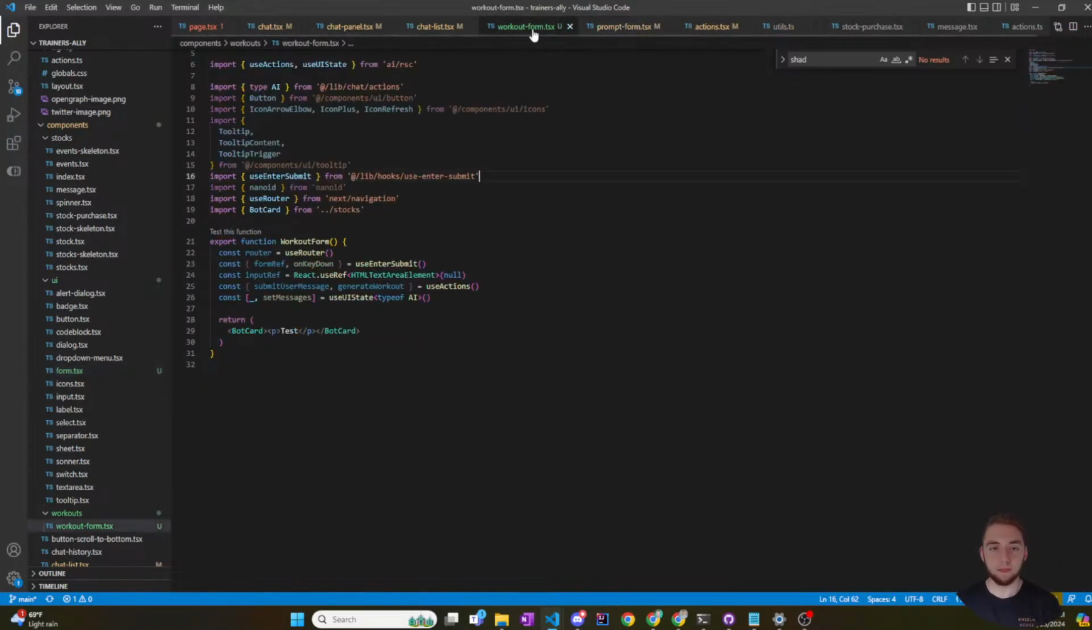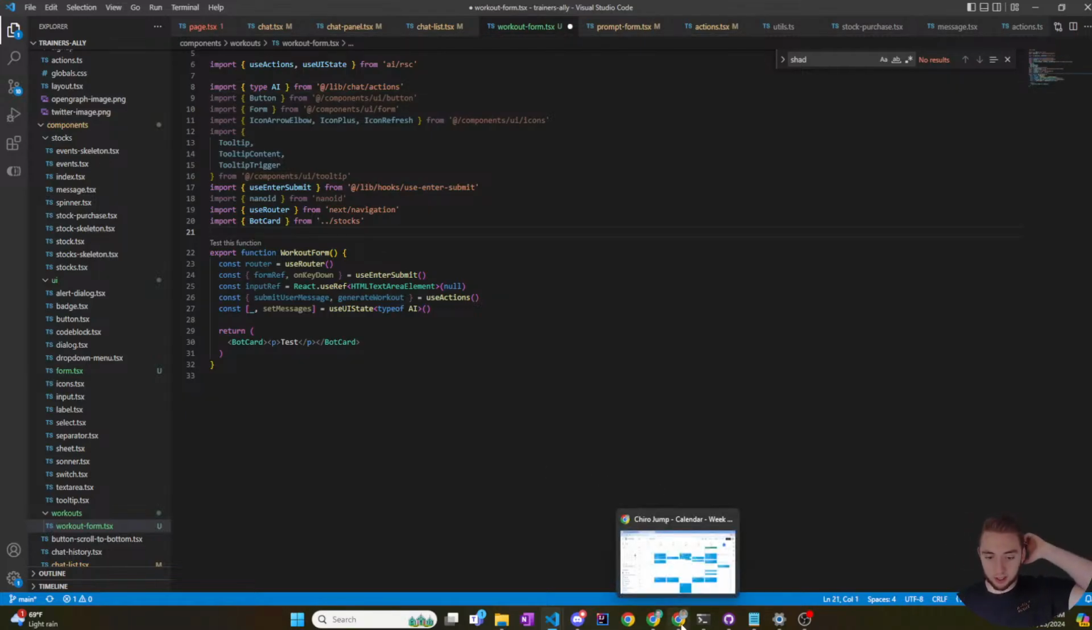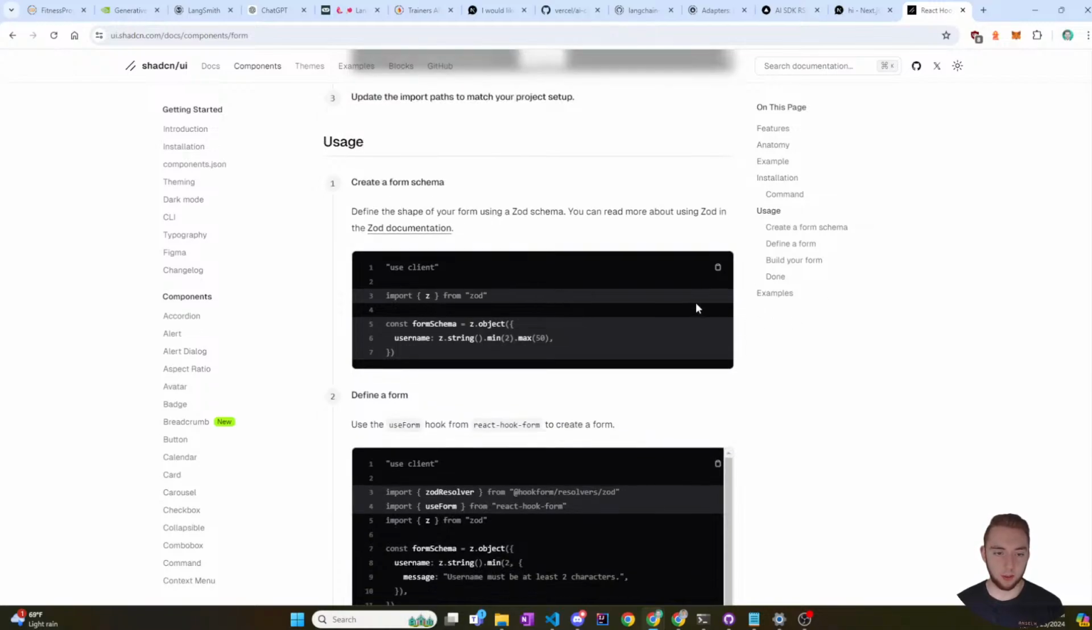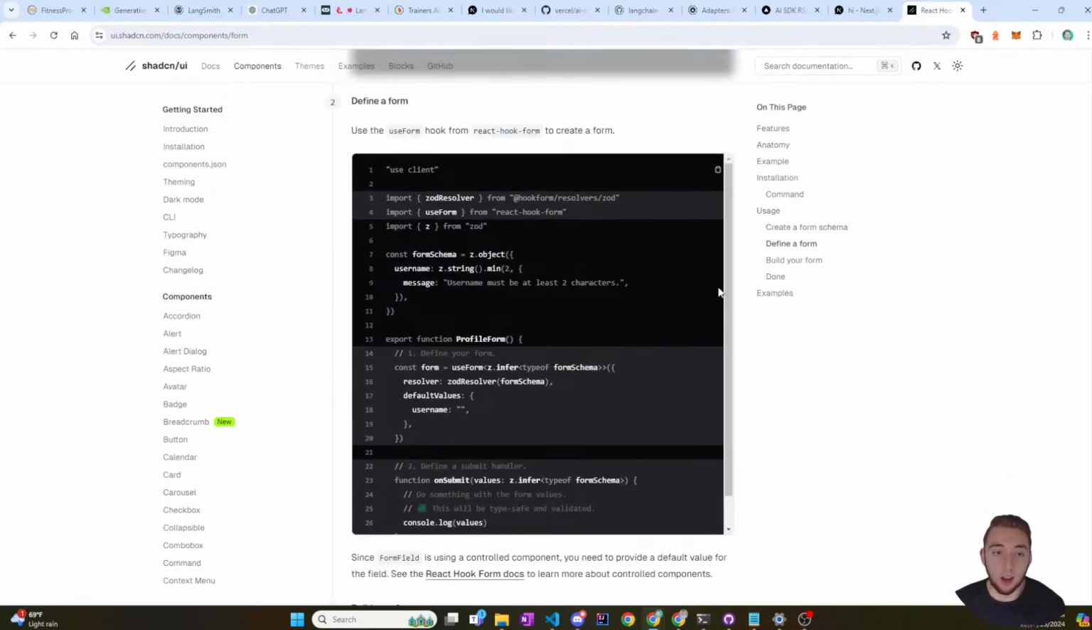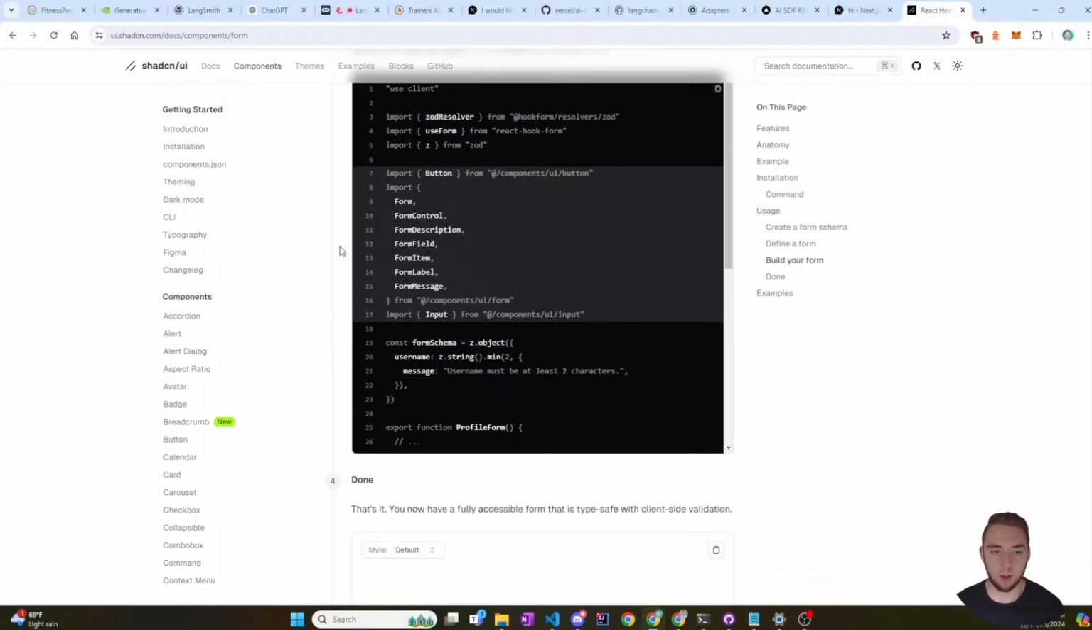So now within my workout form, I will just import that. Yeah, import form from components UI. Goodness gracious. Okay, form. Okay, so we got a form. Good, good. And now I'll just go to the documentation to see. Okay, so first you have to create a Zod schema. So that's basically just like typing for the form. That makes sense. That's nice. Use form hook. Cool.